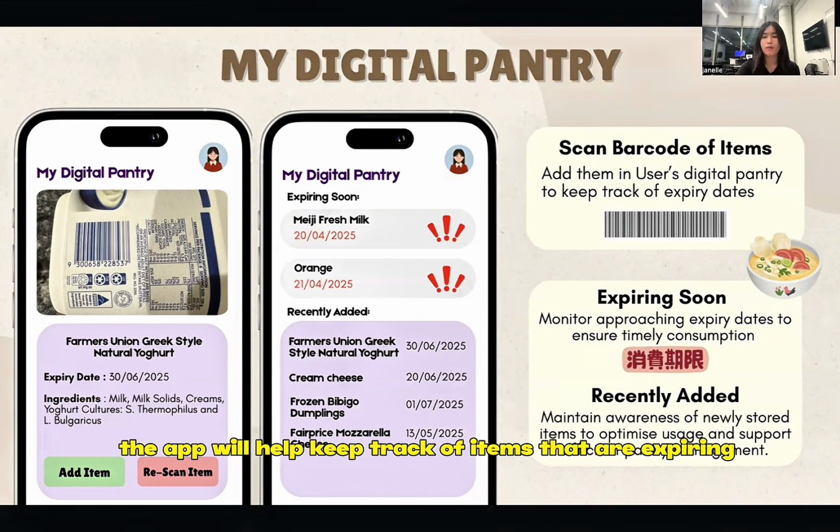From there, the app will help keep track of items that are expiring soon, so users are reminded to use them before they go to waste. Users can also view recently added items, helping them stay aware of what's fresh and available.